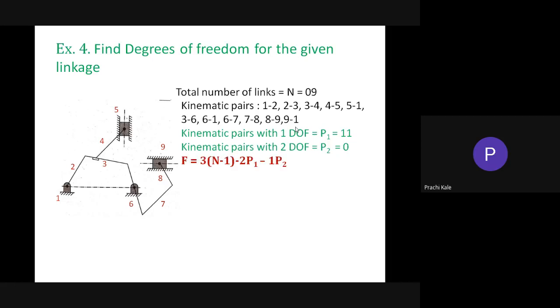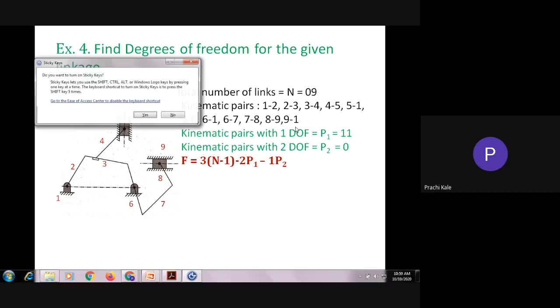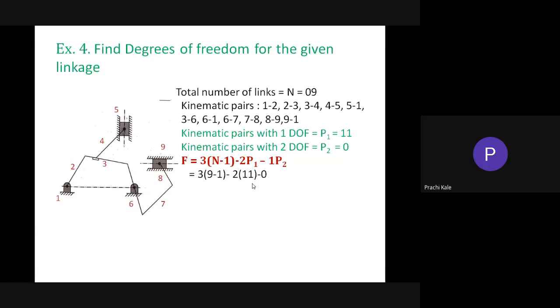Just substitute in the formula: n equal to 9, P1 equal to 11, and solve it. It is giving F equal to 2. So this is a mechanism with 2 degrees of freedom. Understood this?